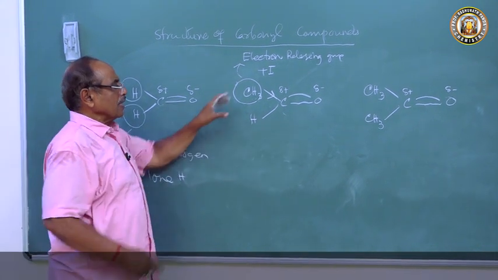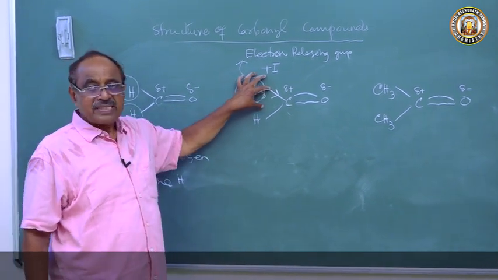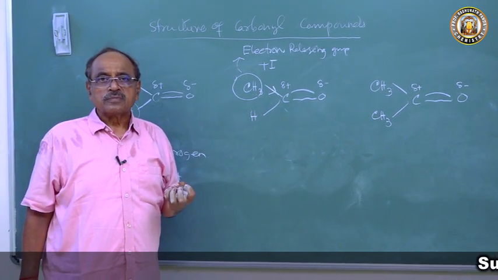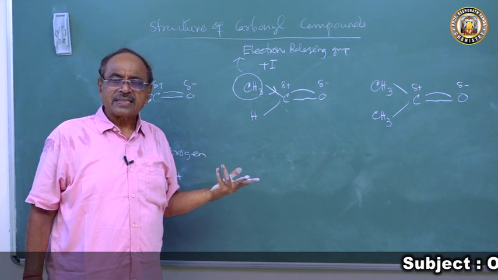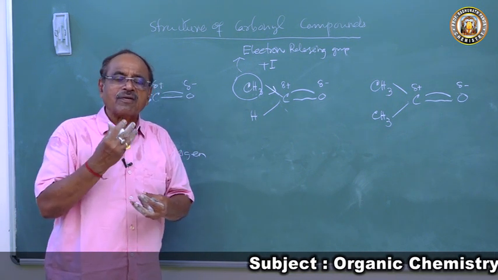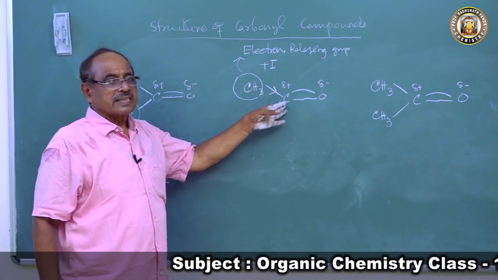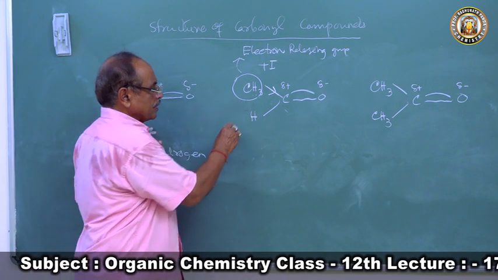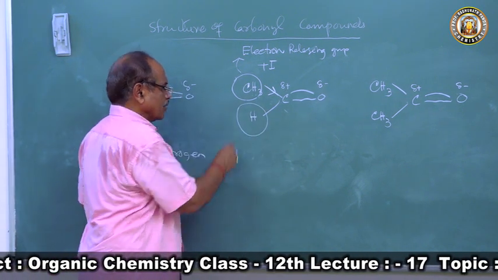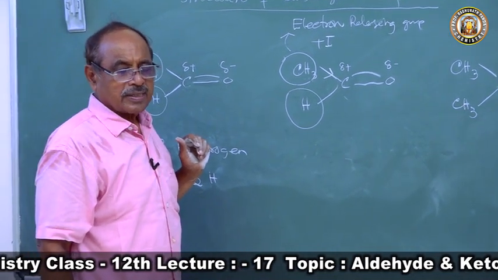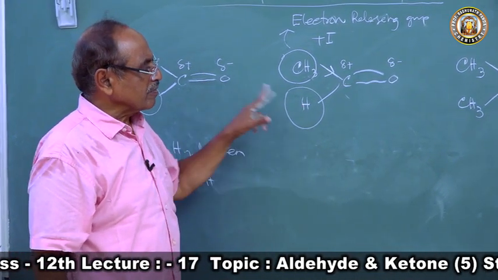What more? Now an alkyl group is a nonpolar group. So the formaldehyde is reactive, but because of the presence of the methyl group, the reactivity of formaldehyde will decrease in acetaldehyde. Here there is only one formyl hydrogen atom, but in formaldehyde there are two formyl hydrogen atoms. So here the reactivity will decrease.